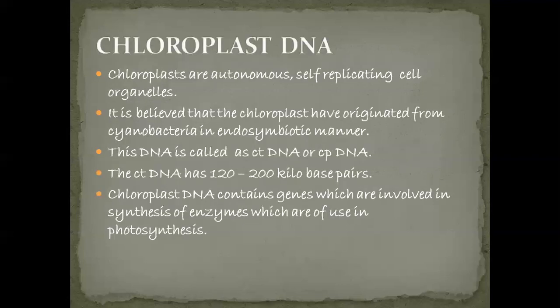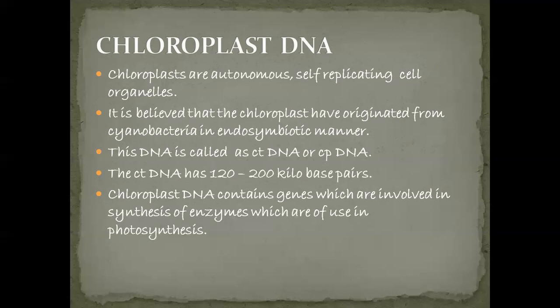First we discuss the plastid or chloroplast DNA. Chloroplasts are autonomous and self-replicating cell organelles. Why are we calling them autonomous? Because they contain DNA and they can replicate.